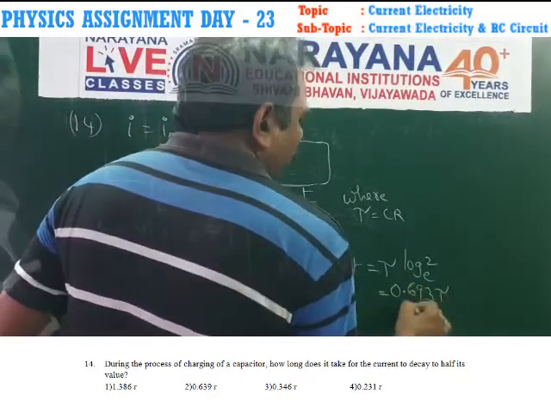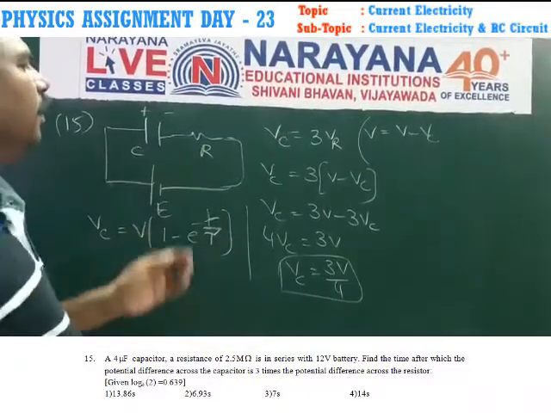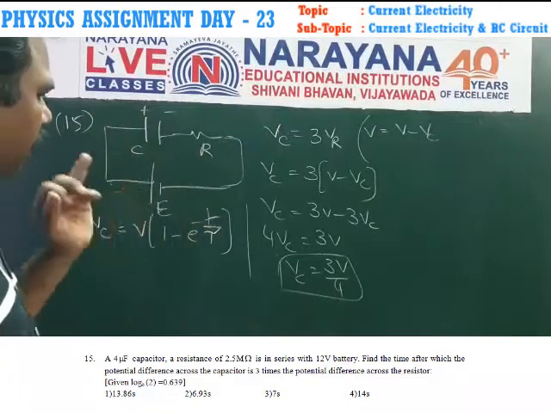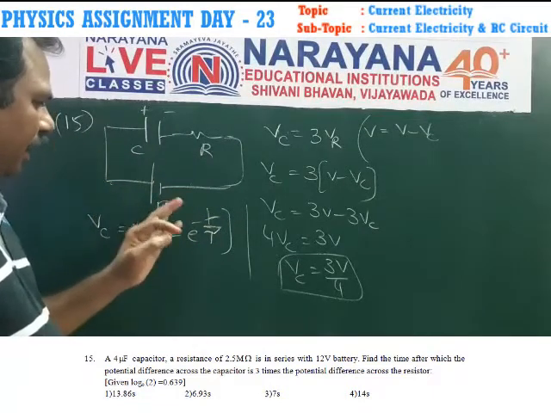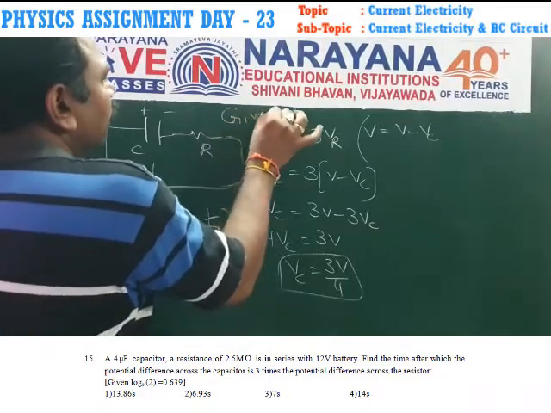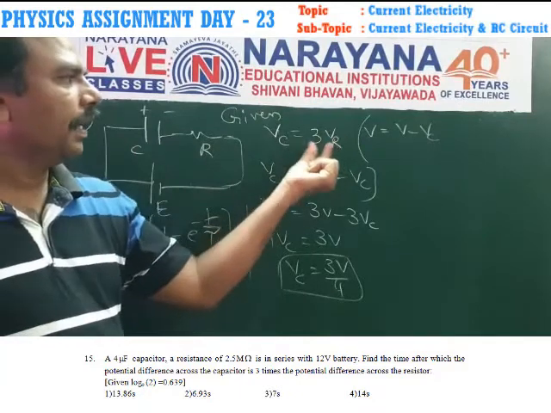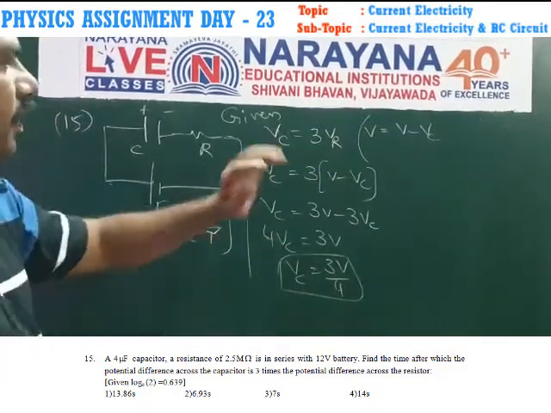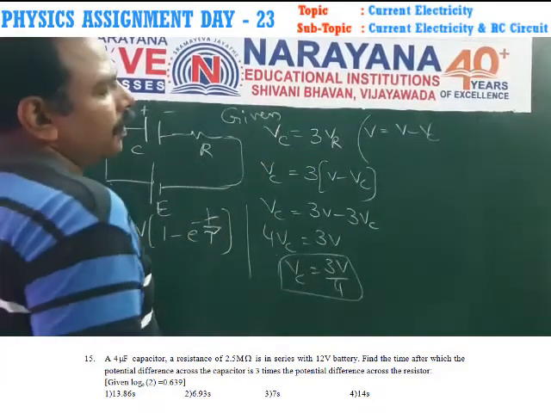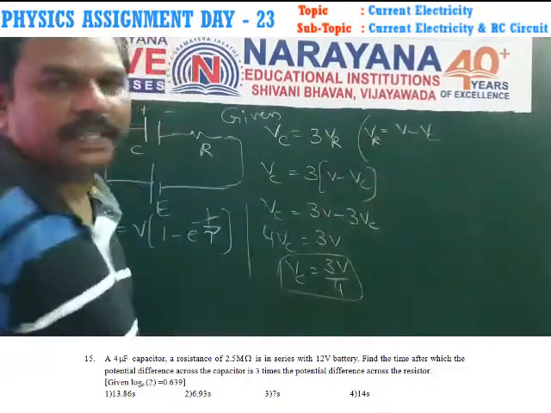into tau. In the 15th sum, a capacitor of capacitance C and resistance R is connected to the terminals of a battery of EMF E. Given that the potential drop across the capacitor is equal to 3 times the potential drop across the resistor. You know the potential drop across the resistor is equal to V minus Vc.